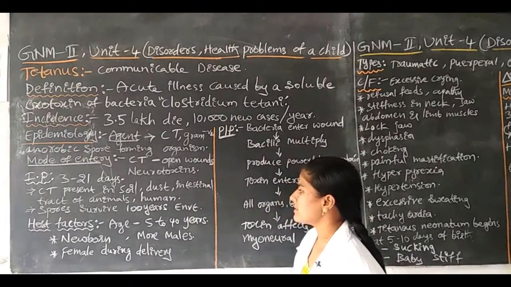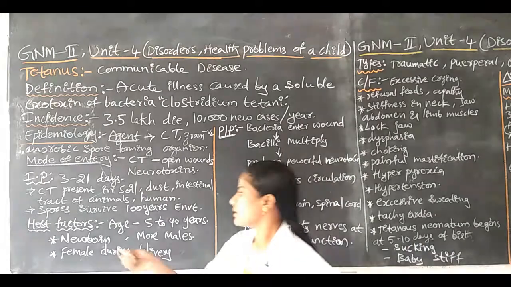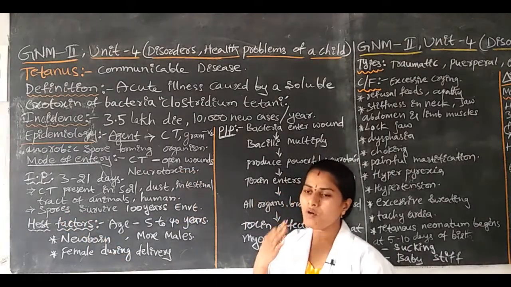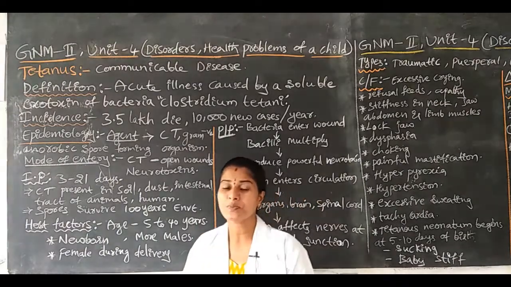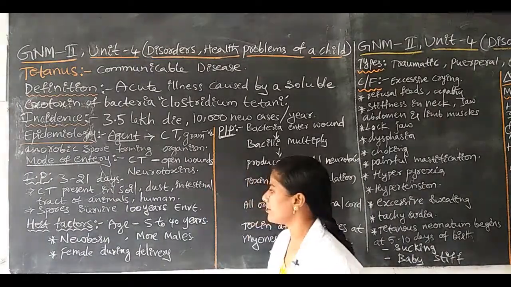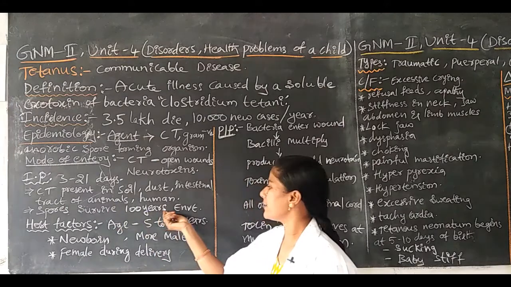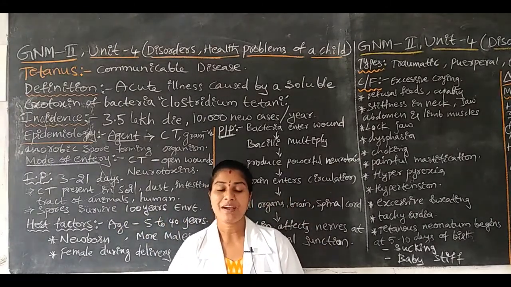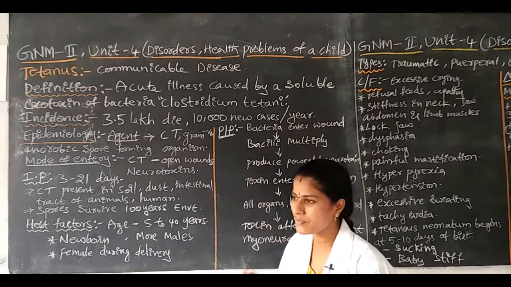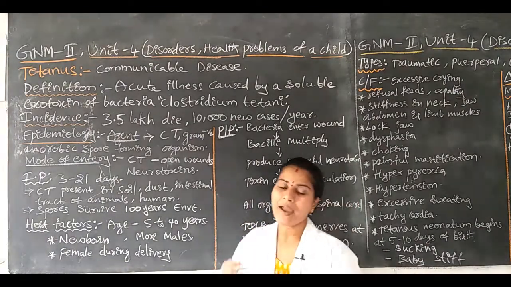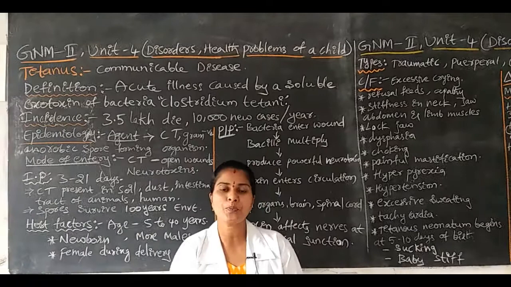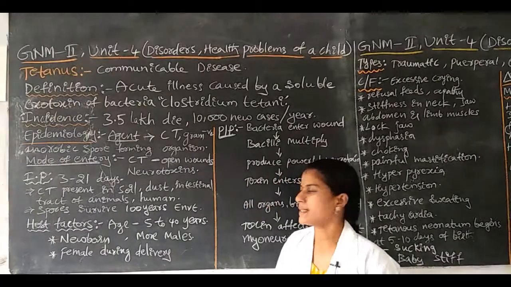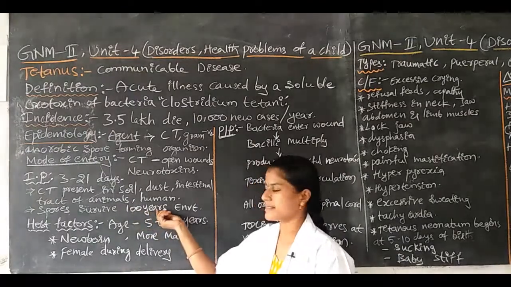Next, the spores. Once the bacteria are excreted or form spores, the spores can survive for 100 years in the external environment. Once the bacteria form spores, the bacterial spores survive in the external environment for 100 years.